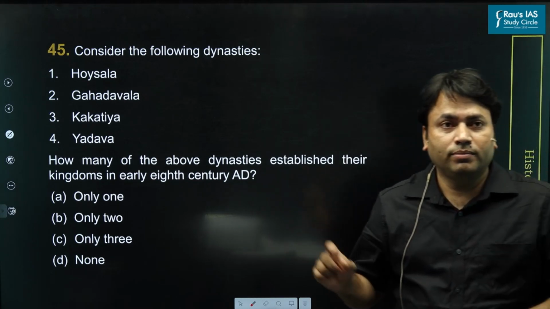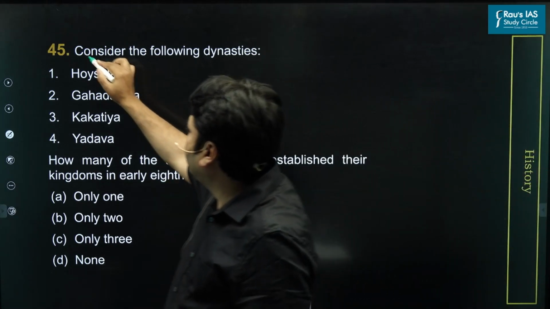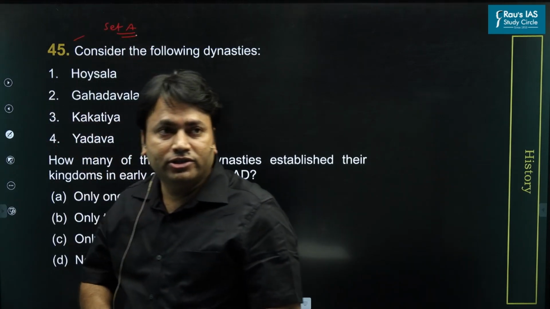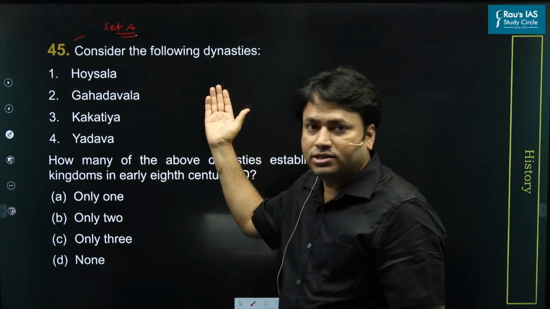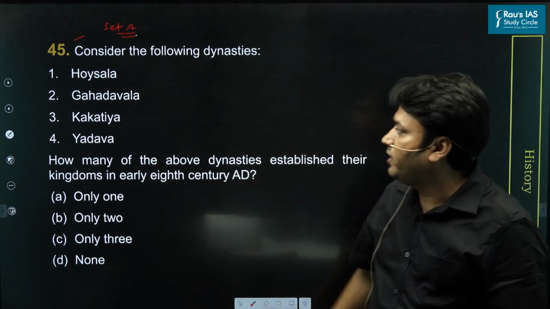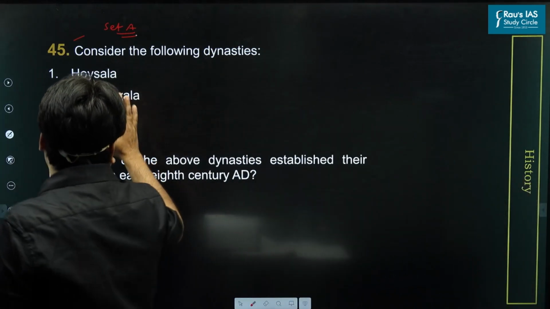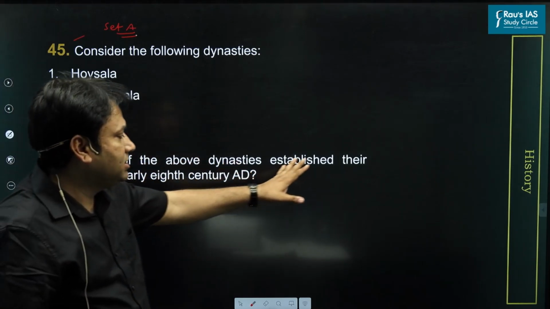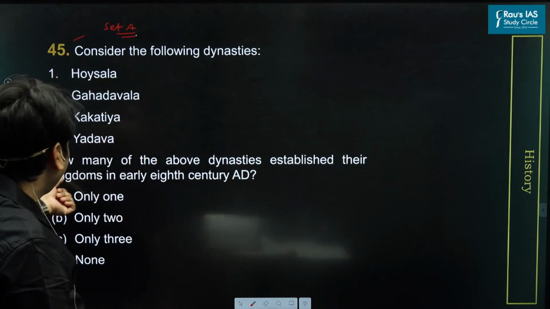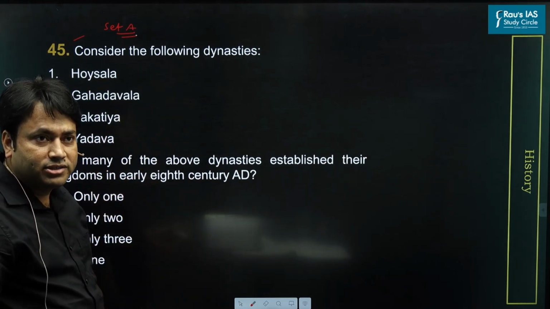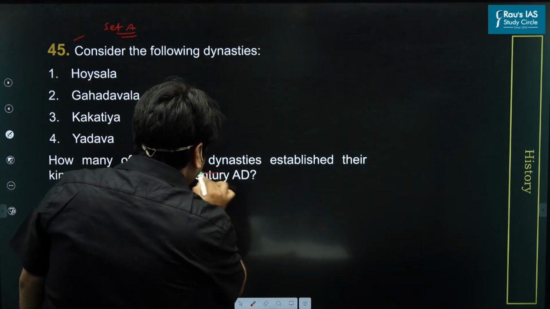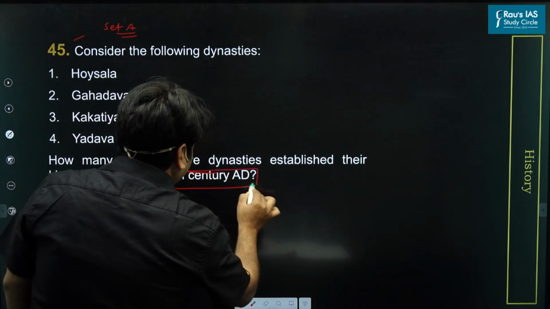So this is question number 45 of question paper set A. The question says, consider the following dynasties. Four dynasties are given here: Hoysala, Gahadavalas, Kakatiya, and Yadava. The question asks how many of the above dynasties established their kingdoms in the early 8th century. Look at this important hint here: early 8th century AD.